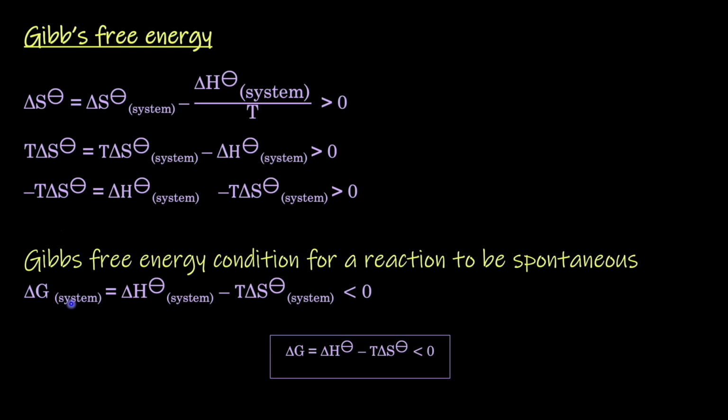So delta G is equal to delta H bar minus T delta S bar, and that should be less than 0. So we can shorten this up like this: delta G is equal to delta H bar minus T delta S bar is less than 0. So now this is the Gibbs free energy condition for a reaction to be spontaneous.